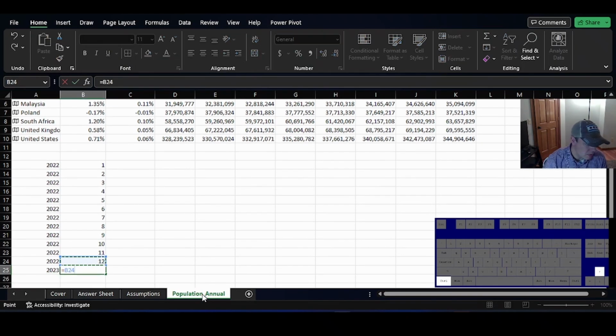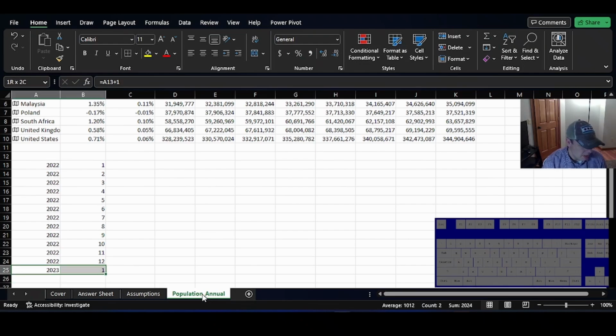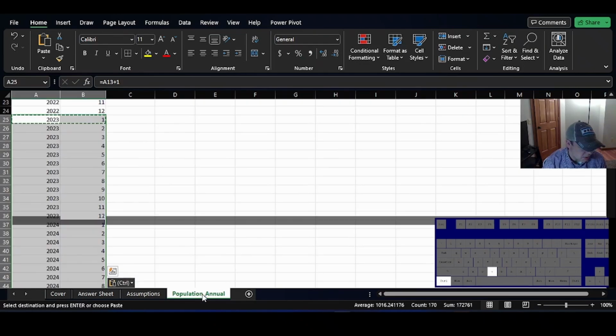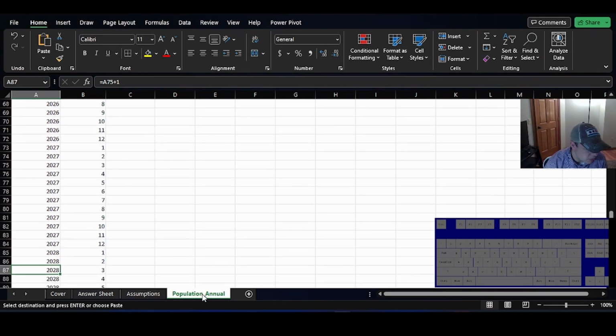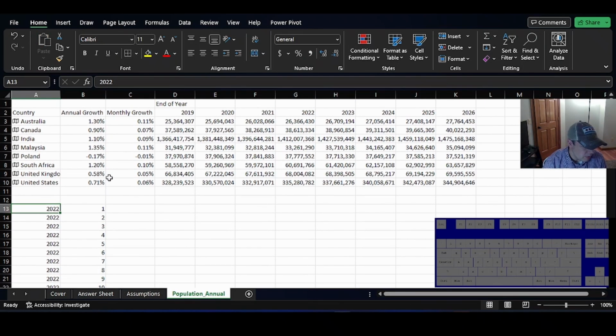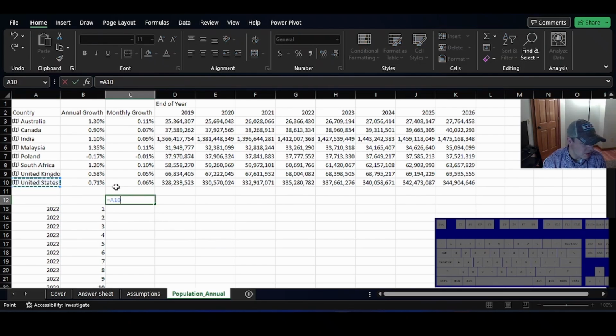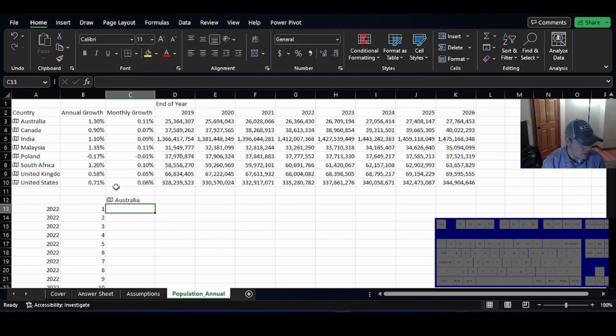And for this one, we're going to do equals that up there. And see how we do. We only needed to go to the end of 2026 because it's a 5-year model that they're doing. So this is the monthly version of that. So this is Australia, right?